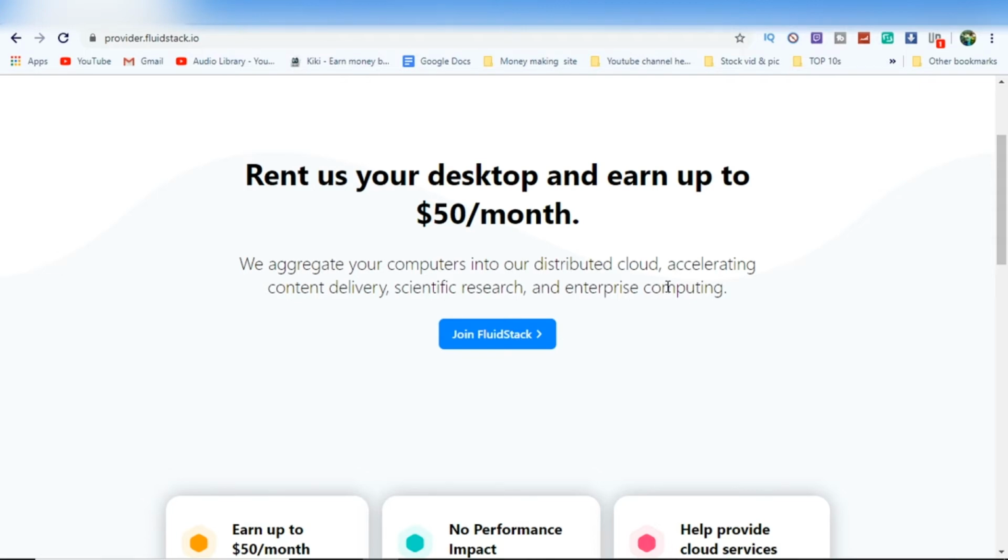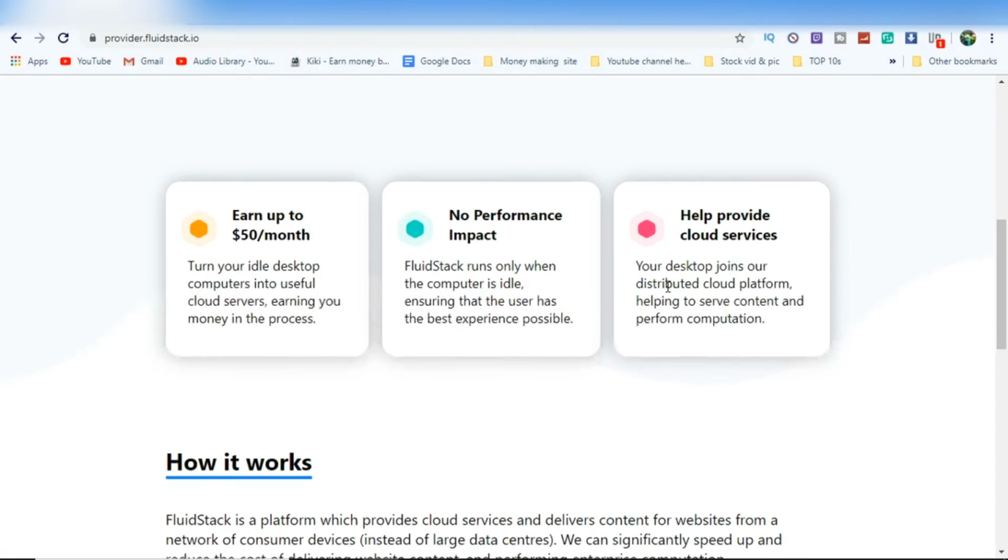The recurring income comes over and over again, and let's see how it works. You can earn up to $50 per month. Turn your idle desktop, as I told you earlier, into a useful cloud service, and your earnings depend on your internet speed. I'll show how it works and what to learn for this. And there's no performance impact.